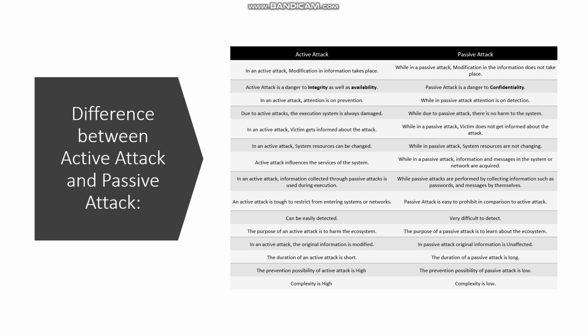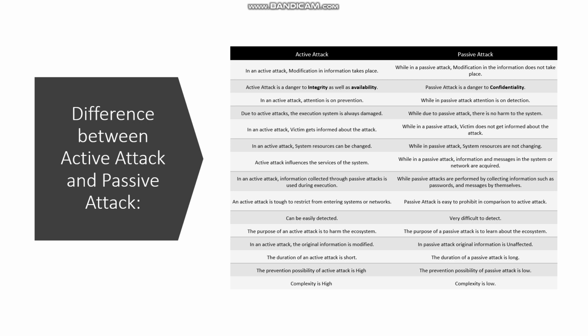In an active attack, information collected through passive attacks is used during execution, while passive attacks are performed by collecting information such as passwords and the messages by themselves. An active attack is restricted from entering systems or networks. Passive attack is easy to prohibit in comparison to active attack.